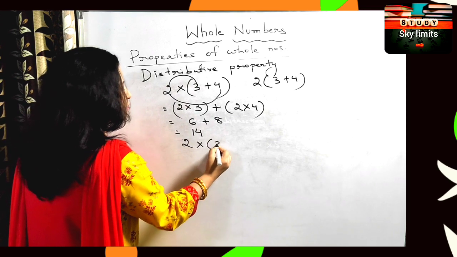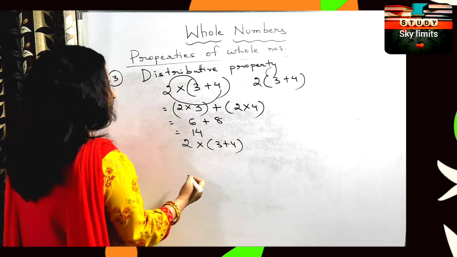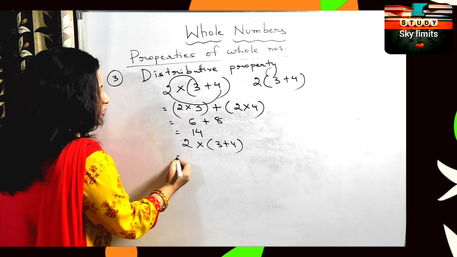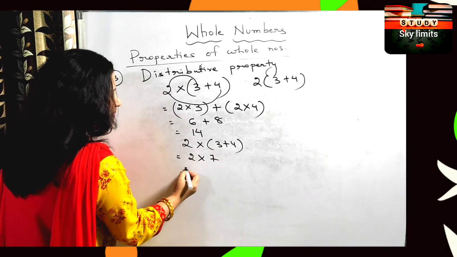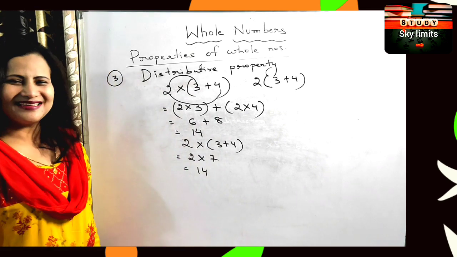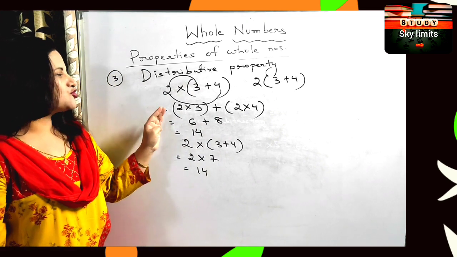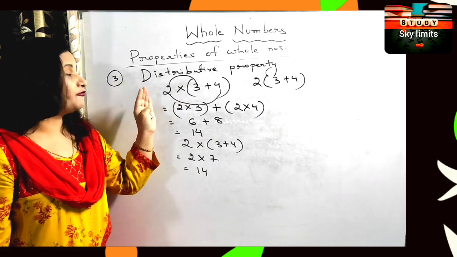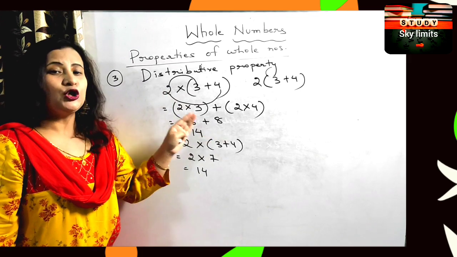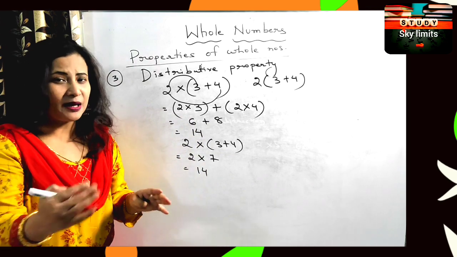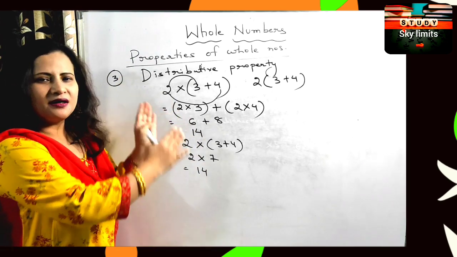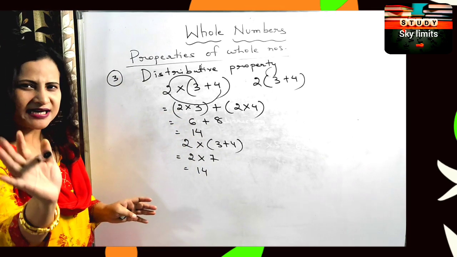Yes. Let us check it in the other way also. 2 multiplied by 3 plus 4. So first solve the bracket in this case. 3 plus 4 will give me how much? 7. 14. Isn't it? So this is the distributive property of multiplication over addition. You will be solving some numbers based on your exercise. I will be coming to that. Don't worry. For the time being, just understand the property.